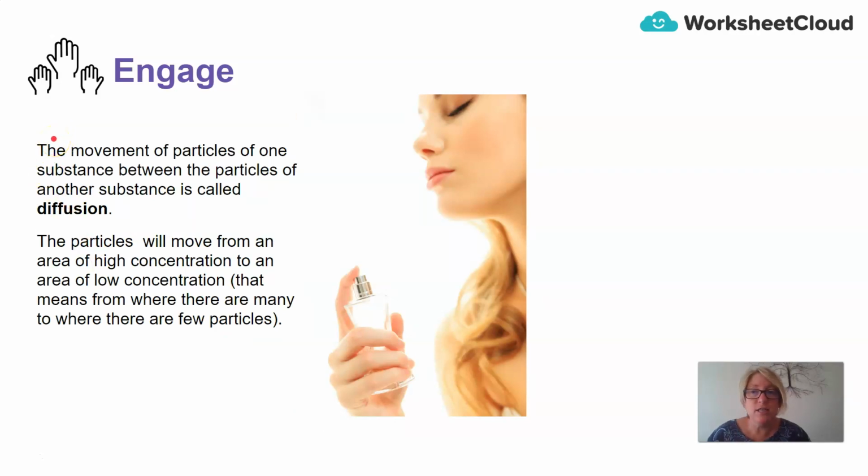So the answer to that is the movement of particles of one substance between the particles of another substance is called diffusion. So the particles will move from an area of high concentration to an area of low concentration. So that means from where there are many to where there are few.